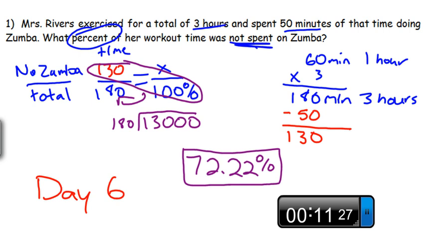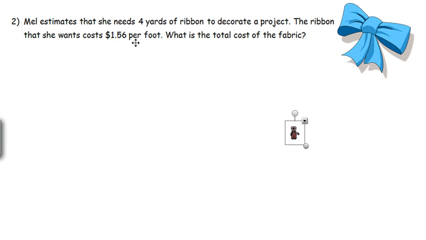Alright, number 2. Mel estimates she needs 4 yards of ribbon to decorate a project. The ribbon that she wants costs $1.56 per foot. What is the total cost of the ribbon?